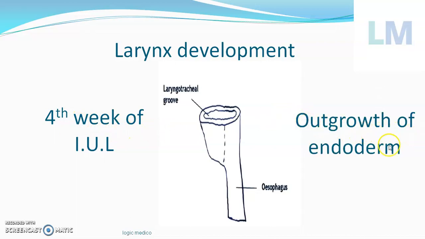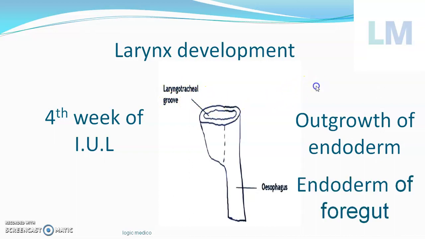There is an outgrowth of the endoderm. From which wall? From the ventral wall, the anterior wall of the pharynx. Okay, that is called as laryngotracheal groove. So larynx ultimately develops from the endoderm of the foregut.